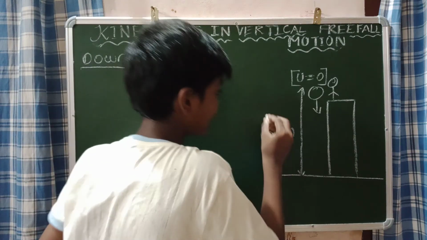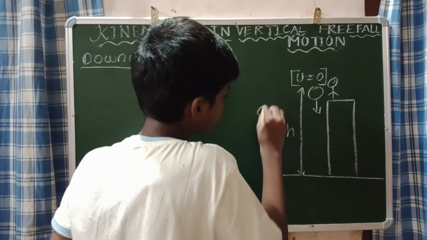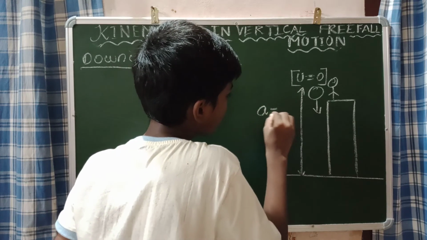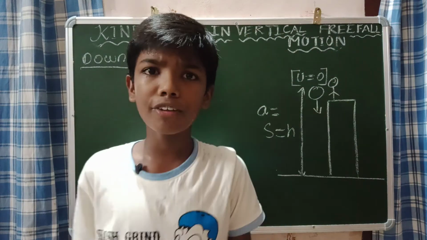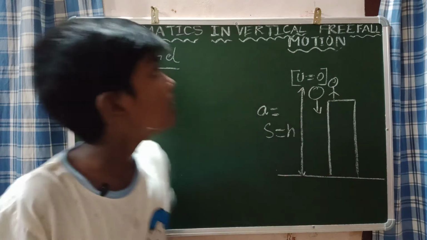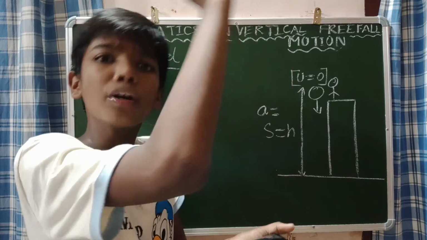So what will be the acceleration? Very important thing: think of it. The acceleration will be plus g only, because when an object moves upward, it is moving opposite to the gravity, so it is minus g.